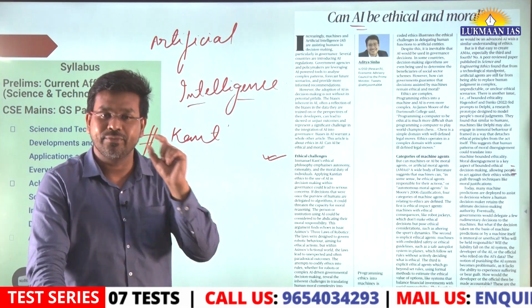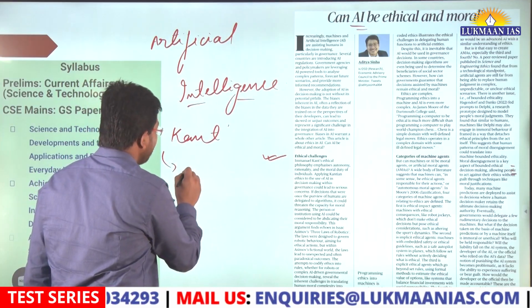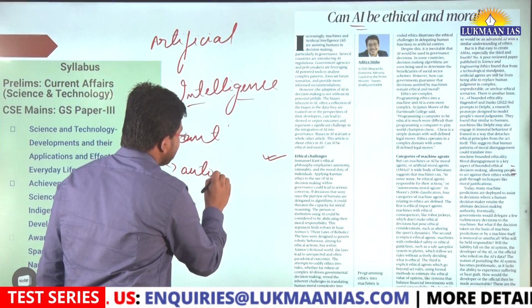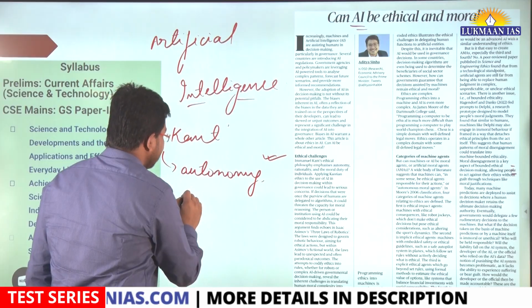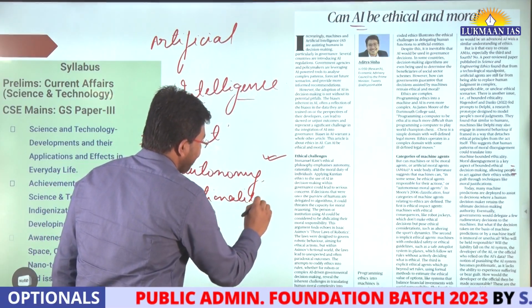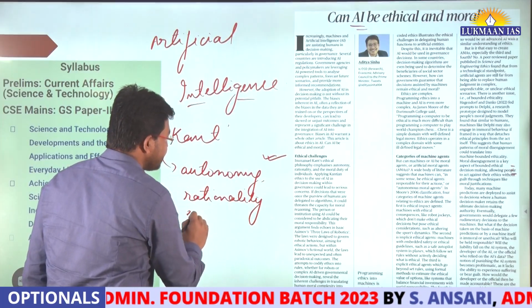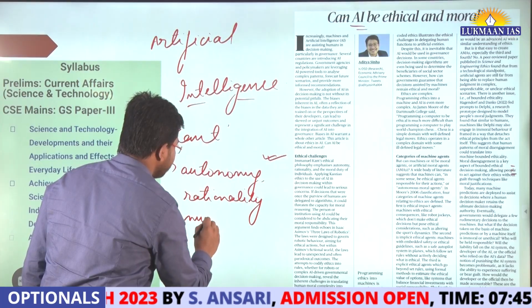Kant has emphasized three characteristics of individuals. One characteristic is autonomy. The other is rationality. And the third characteristic is moral duty.